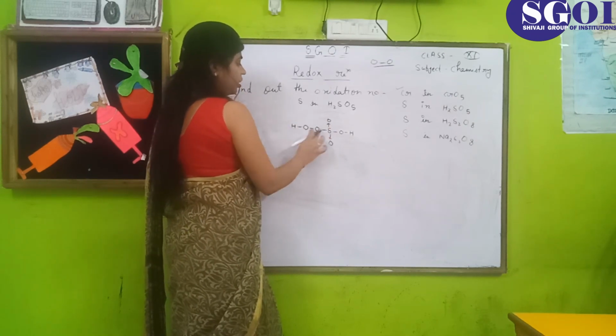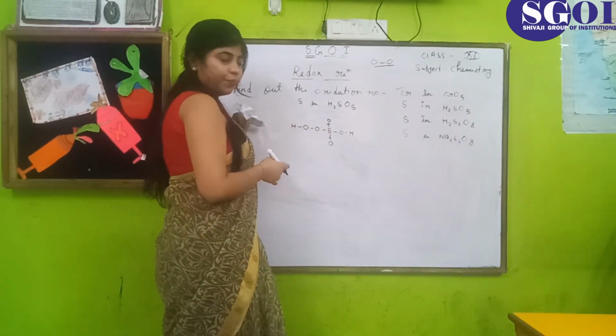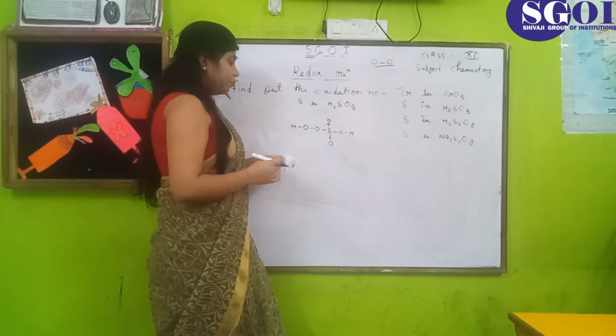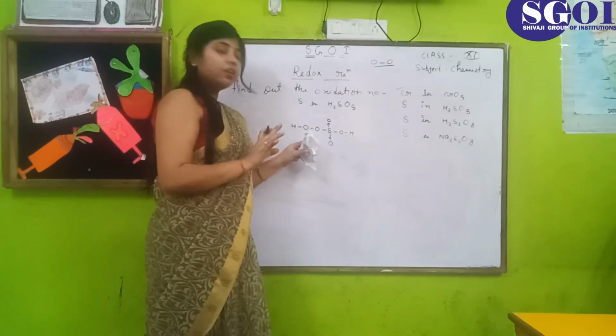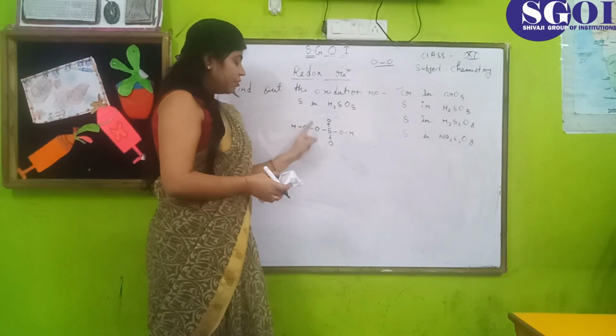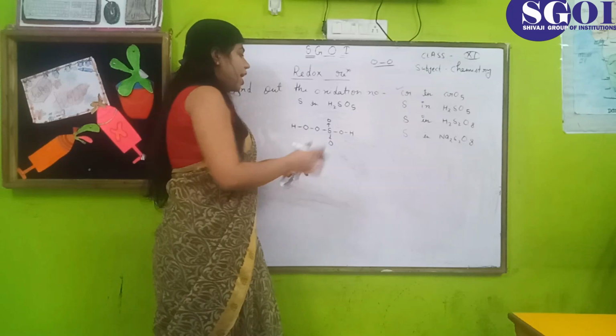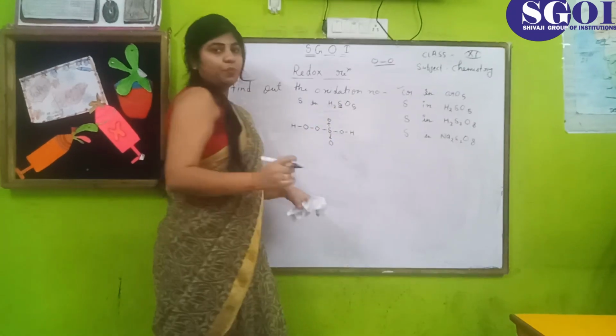This is the diagram of H2SO5. Now it can be seen from the diagram that there are 2 oxygens with oxidation number -1, and the remaining 3 oxygens have oxidation number -2, and we find the oxidation number of sulfur.